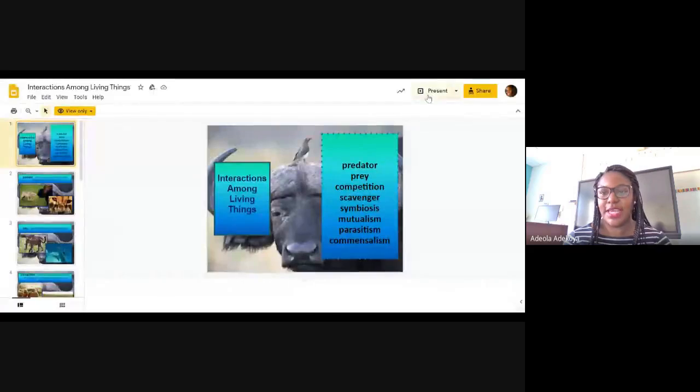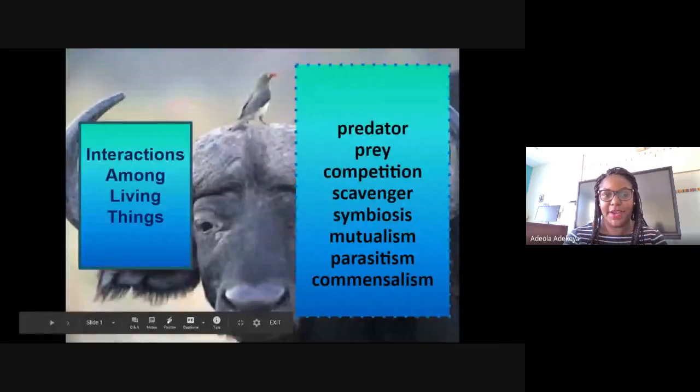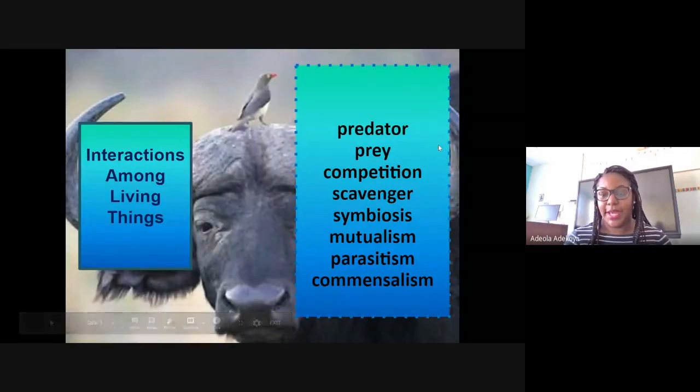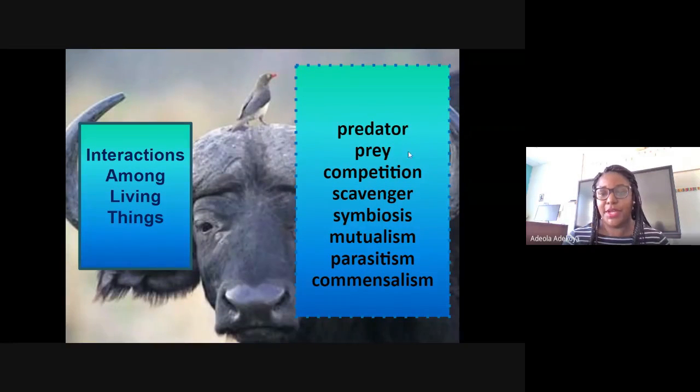All right, so for today, for science, we're going to talk about interactions amongst living things. How do they interact? All right, interactions among living things. So, things that we're going to look at would be predator and prey, competition, scavengers, symbiosis, mutualism, parasitism, commensalism.